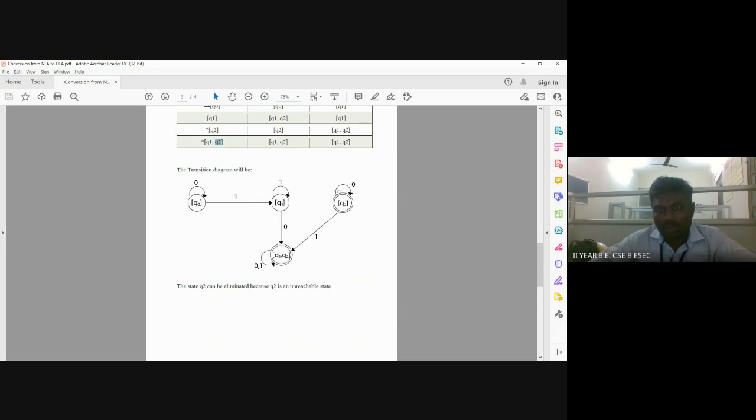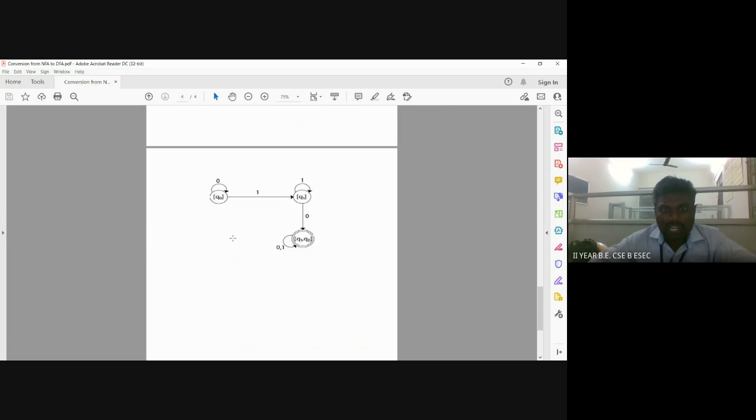So this is an unreachable state from the starting state Q0, and we have to eliminate it. The state Q2 can be eliminated because it is unreachable from the starting state. After eliminating Q2, our transition diagram will be like this.